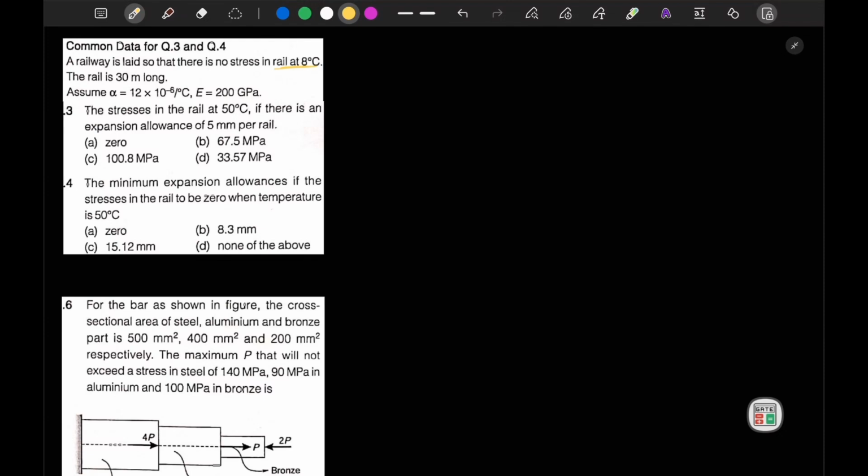Okay, so here we can say that the increase in temperature is 50 minus 8, that is 42 degrees Celsius. Okay, now we have been provided the values of alpha and E. Now it is mentioned that 5 mm is the allowance.